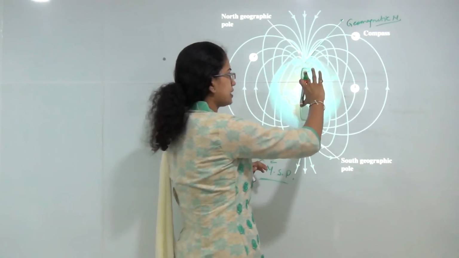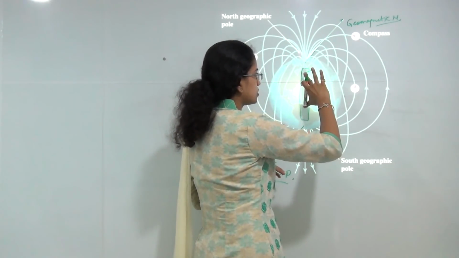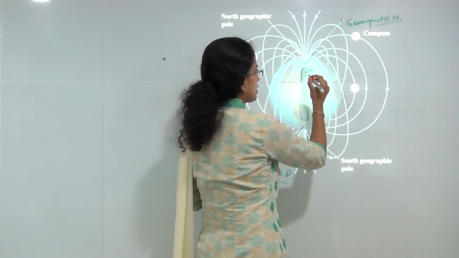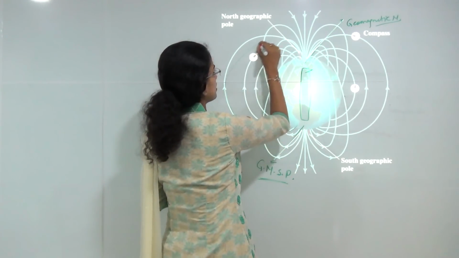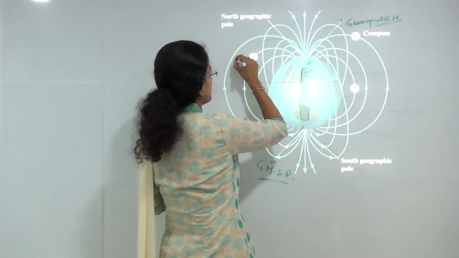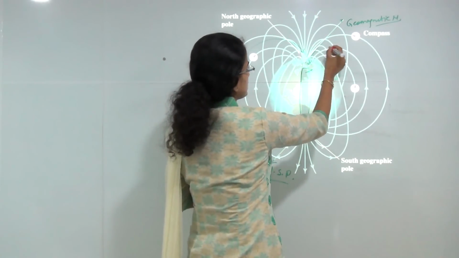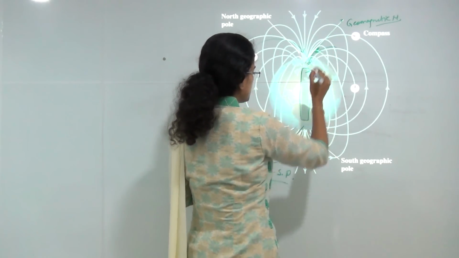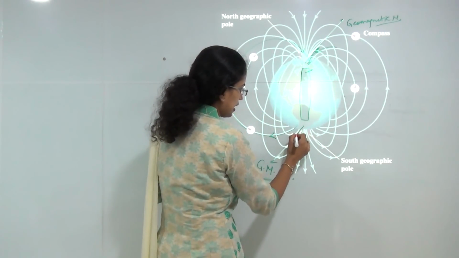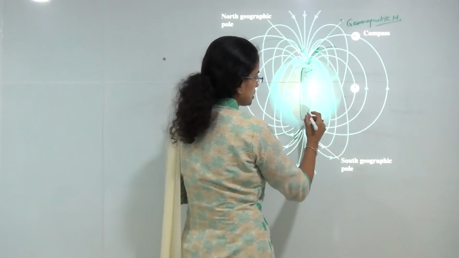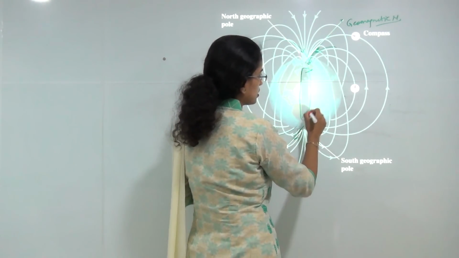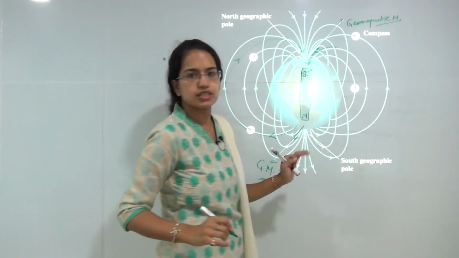But if I try to understand the dipoles of this magnet, we can see the magnetic lines moving in this fashion. That means all the magnetic lines are converging here and they are diverging at this point. Since they are converging here and diverging here, this becomes the north and this becomes the south of the magnet.